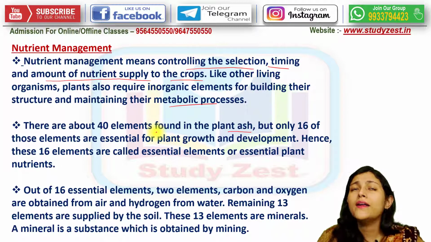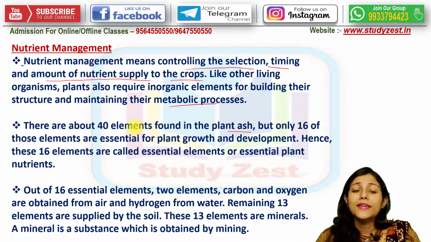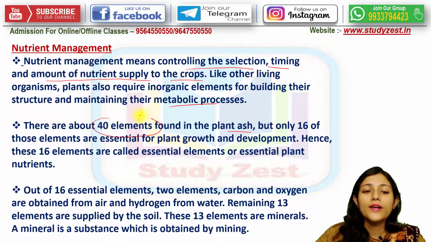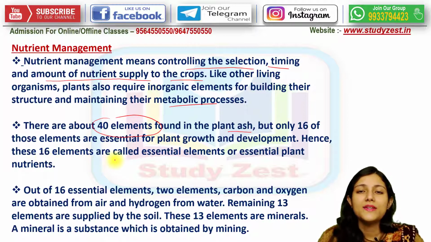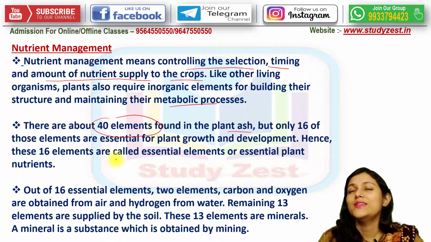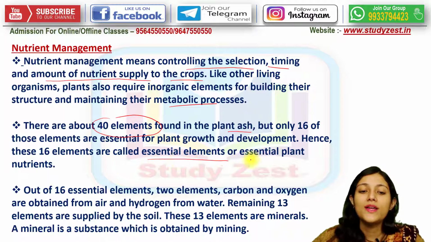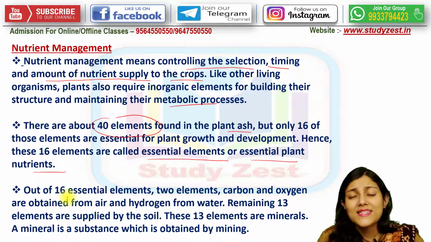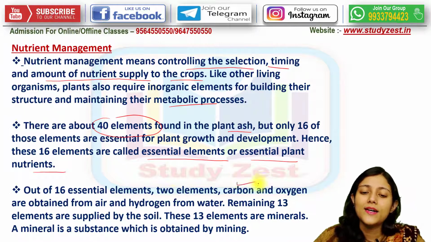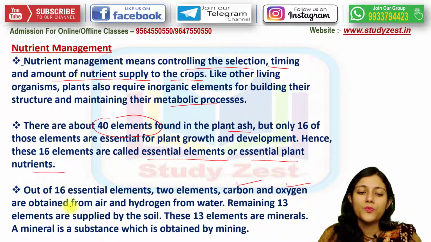तो plant ash में plant की death के बाद कितने elements मिलते हैं हम लोगों को? 40 elements, पर उसमें से सिर्फ 16 elements ही important है और essential है for the plant growth and development. इसीलिए these 16 elements are special and so these are known as essential elements or essential plant nutrients. Okay. Now out of these 16 essential plant nutrients or elements, 2 elements like carbon and oxygen, these are obtained from the air and hydrogen from the water.